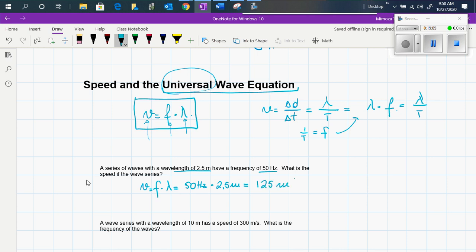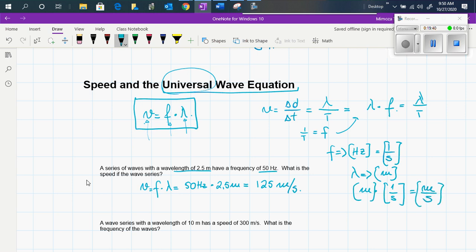125 meters per second. And even if you do the units here, hertz are 1 over seconds, and wavelength is in meters. When you go meters times 1 over seconds, that equals meters per second, which are the units for speed. Is it clear?